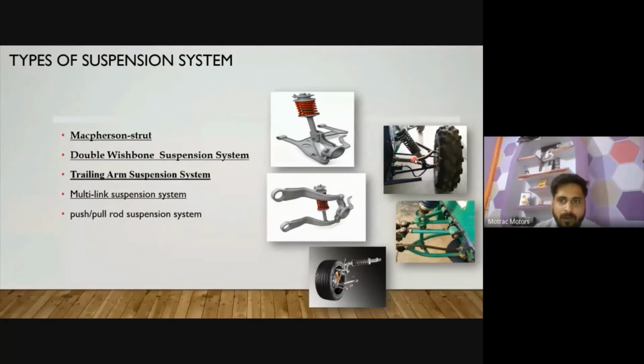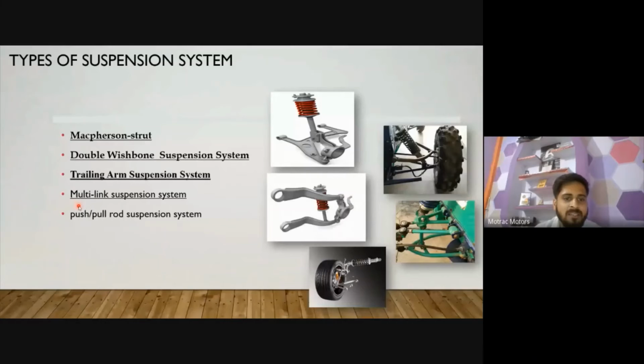A double wishbone or any kind of multi-link is perpendicular to your vehicle axis, but the trailing arm is parallel to your vehicle axis. And one more thing: we do not use trailing arm suspension on the front side. We only use trailing arm suspension on the back side, the rear side. Okay, so these are trailing arm suspensions.